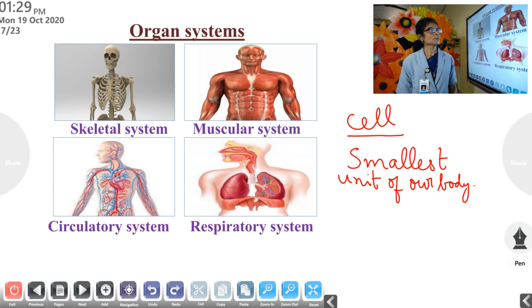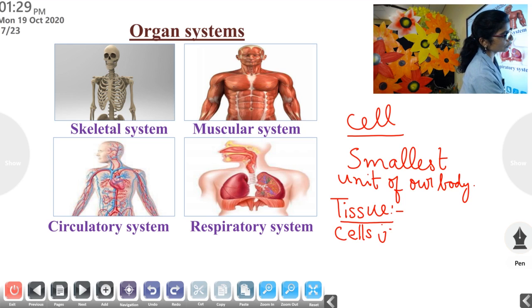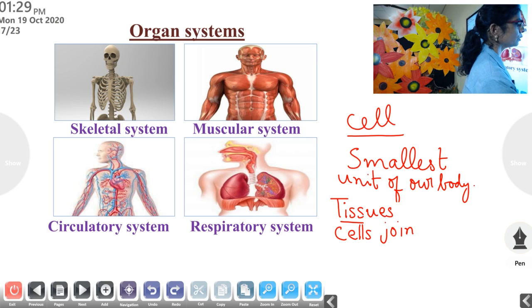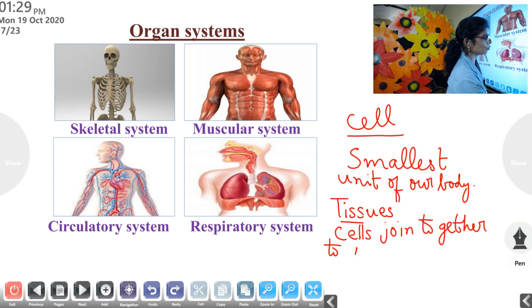Then many cells join together to form tissue.